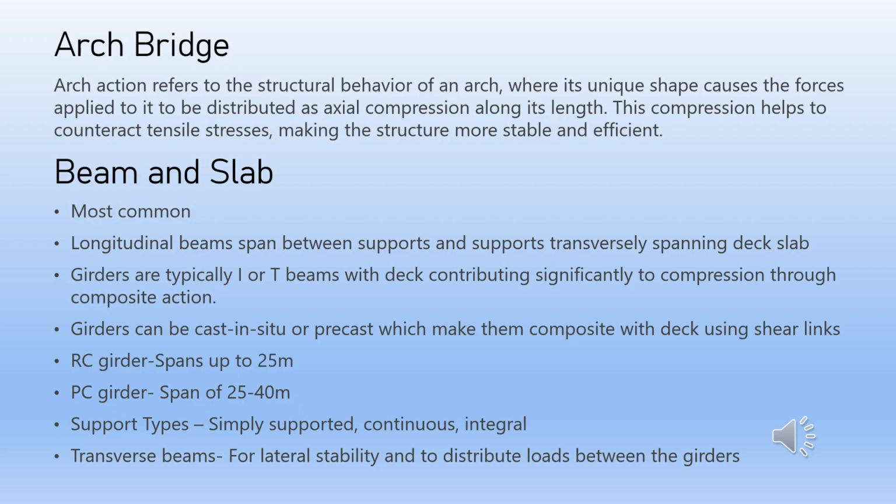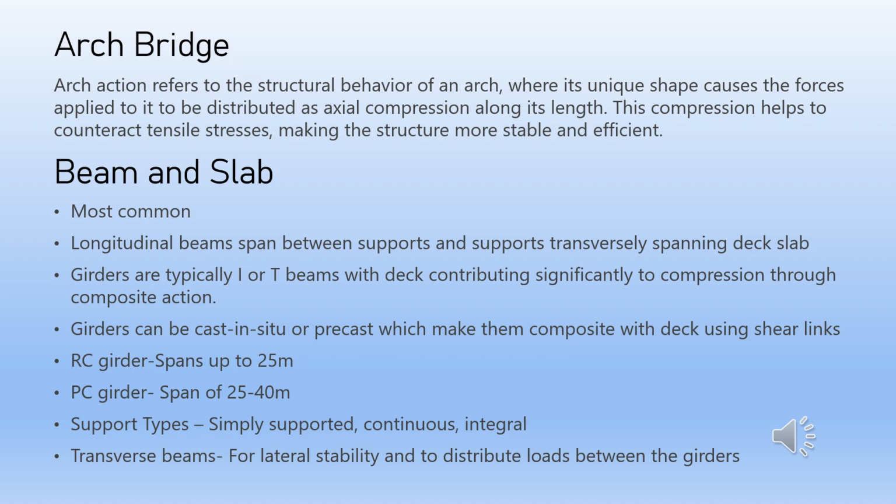Let's look at the beam and slab type structural form. The most commonly adopted structural form in today's bridge engineering industry is the beam and slab form. This system consists of longitudinal beams or girders that span between the supports and support the transversely spanning deck slab. Girders are typically designed as I or T beams, with a deck contributing significantly to compression through composite action. Girders can be cast in situ or precast, which makes them composite with a deck slab via interfacial shear links.